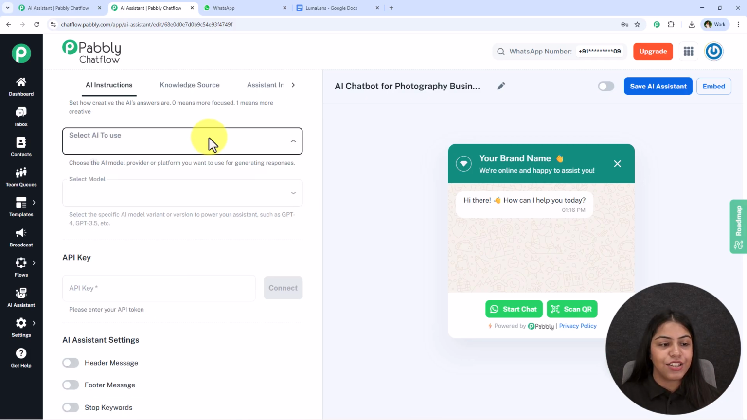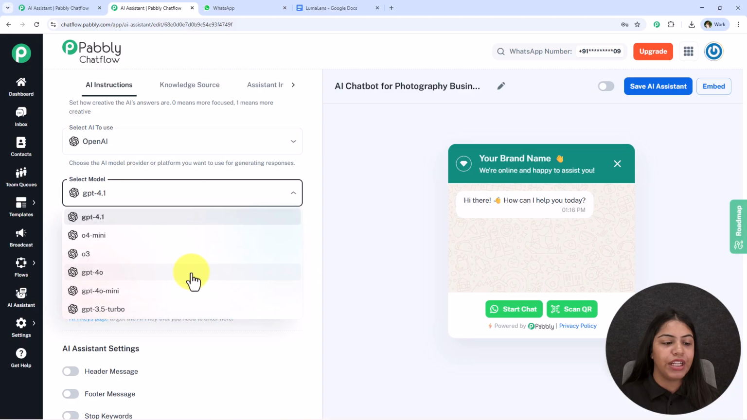We have to select the AI to use, so I'm going to select OpenAI. For the model, I'm going to select GPT-4o Mini. You can select any other of your choice.